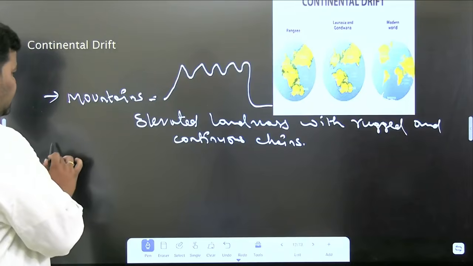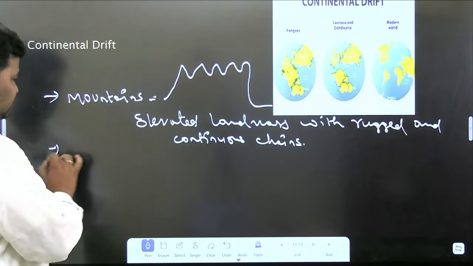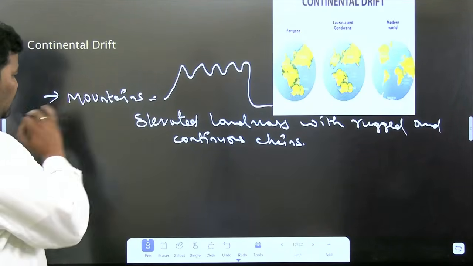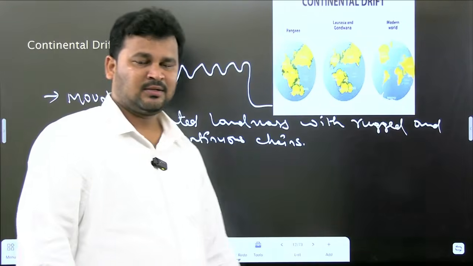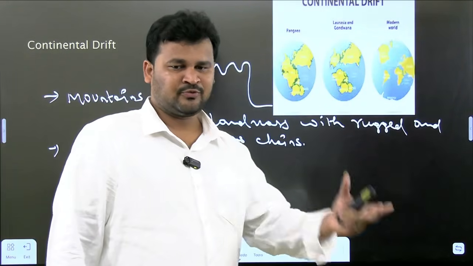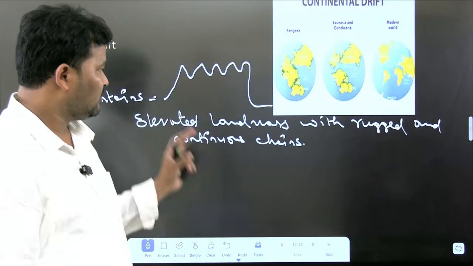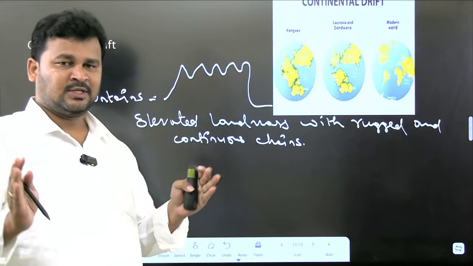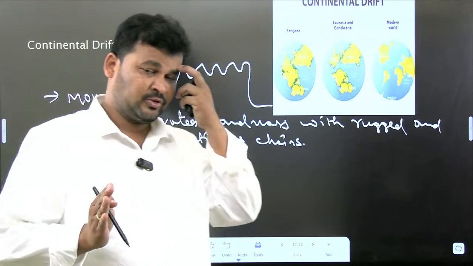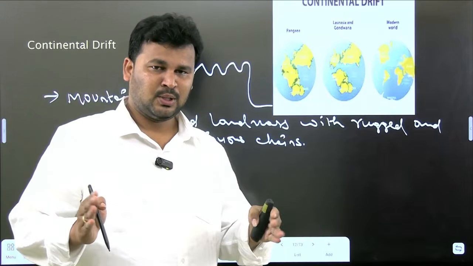Clear. And one more thing: how were these mountains formed?